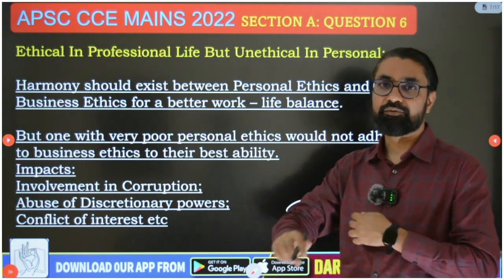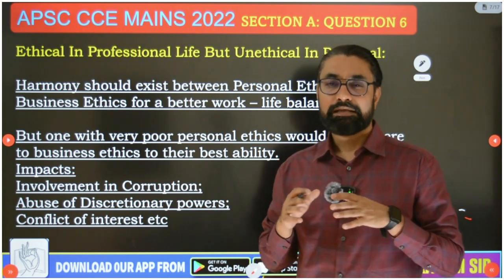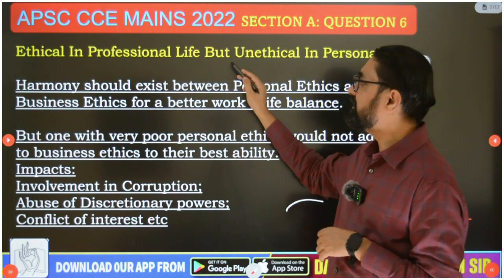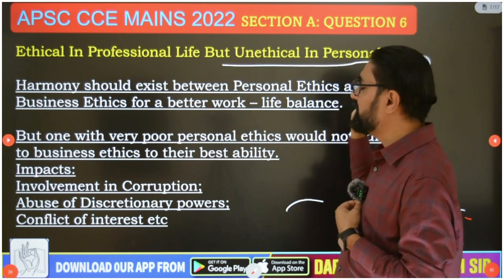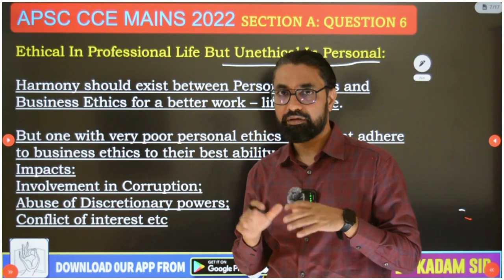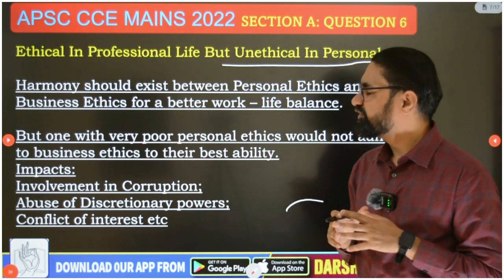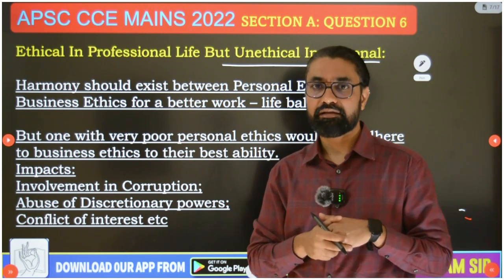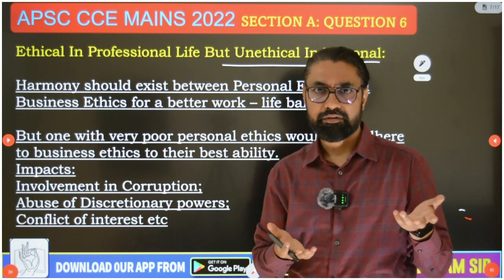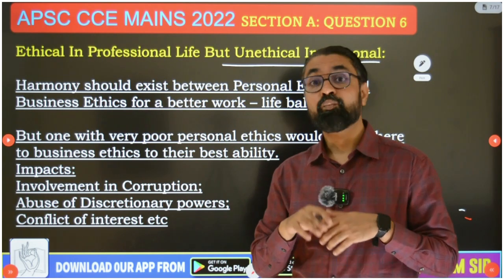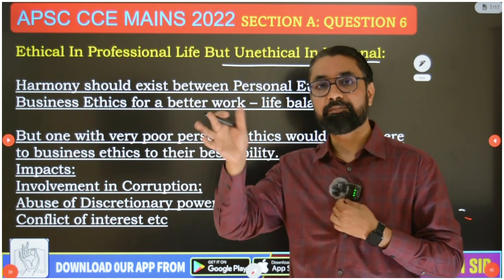Now, guys, the second question: can one be bad in personal life and good in professional life? So, guys, ethical in professional life but unethical in personal life. And here the word professional means in administrative life, as a civil servant. So, guys, ideally you have to explain this concept. Can this exist? Yes, that can happen. Someone can be good in administrative life but bad in personal life. Or someone can be good in personal life but bad in administrative life.